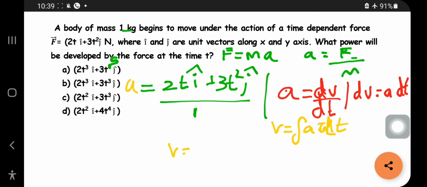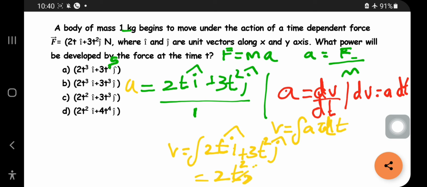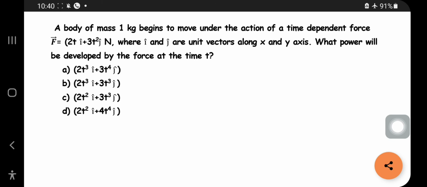So v is equal to integration of 2t i cap plus 3t square j cap. I will rub everything and tell you.